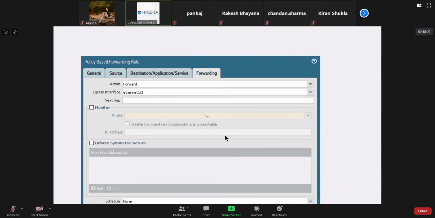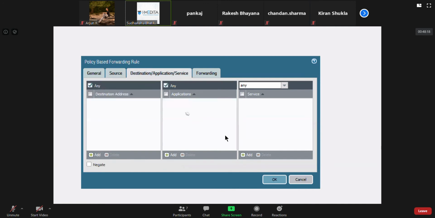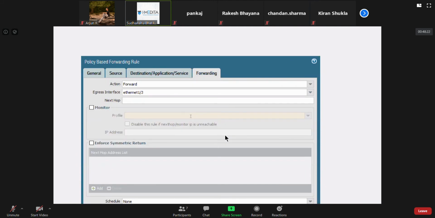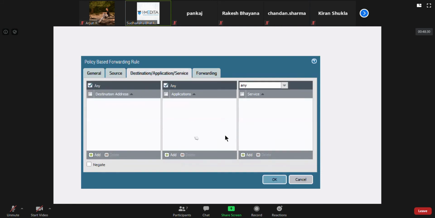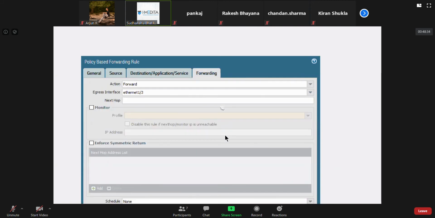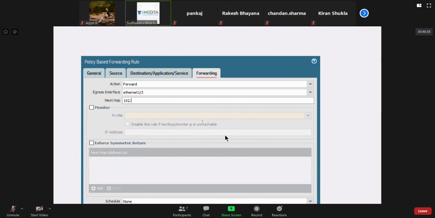So you get the point. Once you do this, all the traffic for source 10.0.2.11, wheresoever it wants to go, will be sent out only through this. So this is not doing routing just based on destination. In fact, we didn't even mention a destination, right? You can mention the next hop IP, whatever it is.